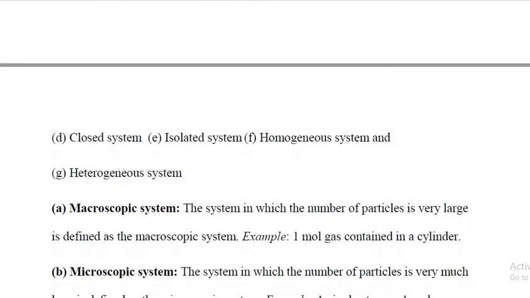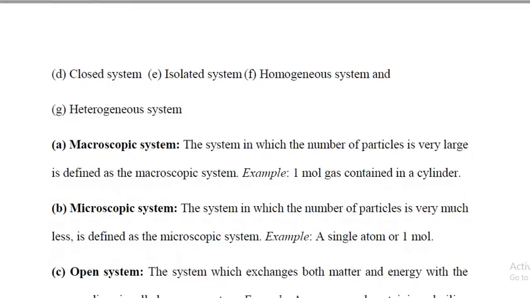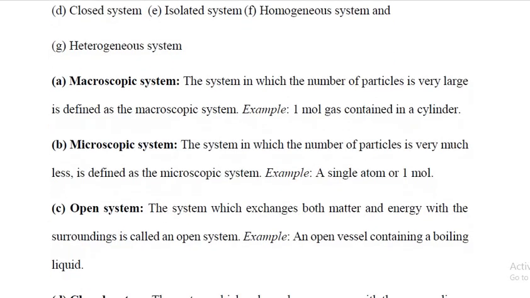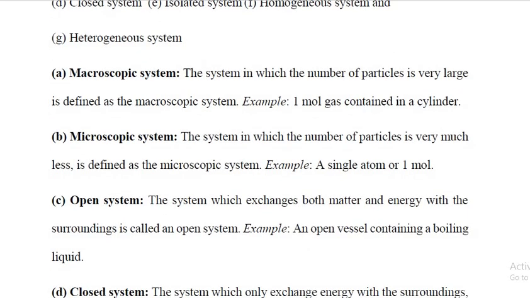What is a macroscopic system? The system in which the number of particles is very large is defined as macroscopic system. For example, 1 mole gas contained in a cylinder. Next, microscopic system. The system in which the number of particles is very much less is defined as microscopic system. For example, a single atom or 1 mole.